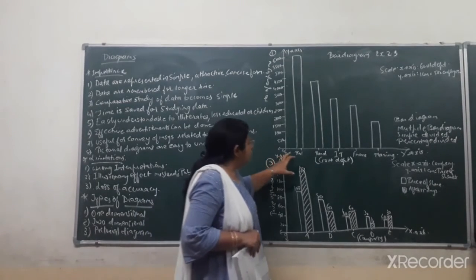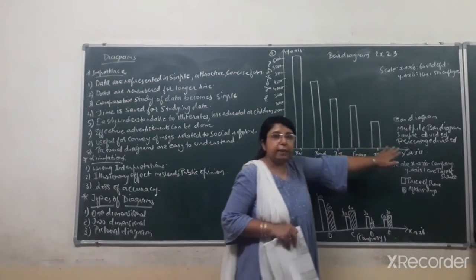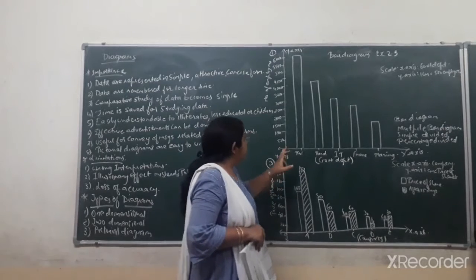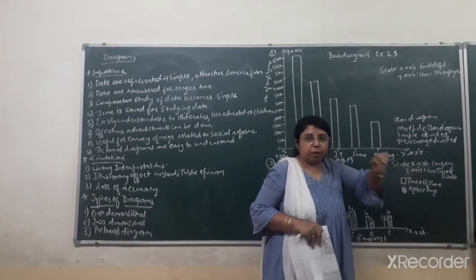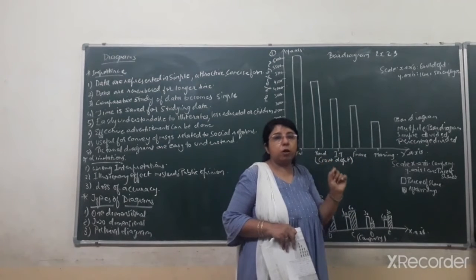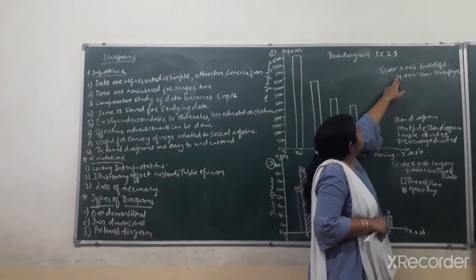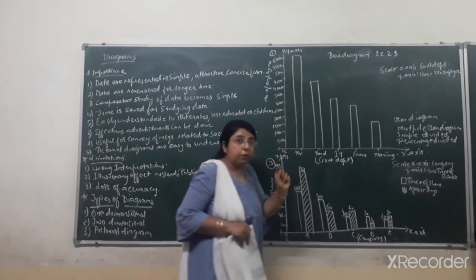First of all, you have to draw the horizontal line, that is the x-axis, and the vertical line, that is the y-axis. Then you must write the scale, which is very important. On the right top corner, you have to mention the scale. Here you can see I have mentioned the scale for the x-axis and for the y-axis.